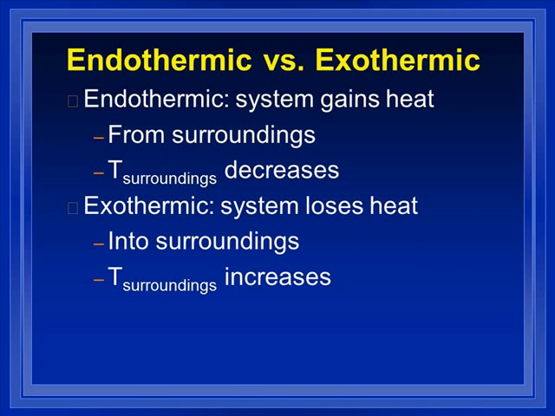Let's take a brief side trip here and remind ourselves about endothermic and exothermic. Endothermic is when the system gains heat. Endo means into, therm is heat, and that means it's coming in from the surroundings, which means the temperature of the surroundings is going to decrease. Because if heat is leaving the surroundings, heat causes temperatures to rise. If heat is leaving the surroundings, that means the temperature is going to drop. So when you hold an ice cube in your hand and the ice cube starts to melt, your hand is going to feel cold because heat is going out of your hand into the ice cube.